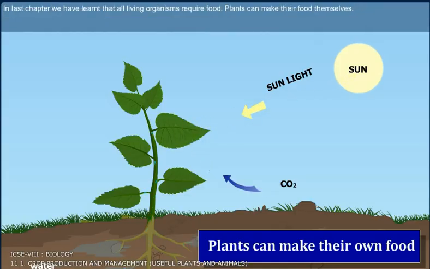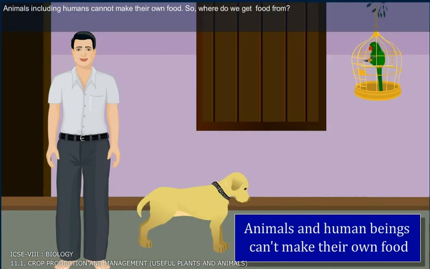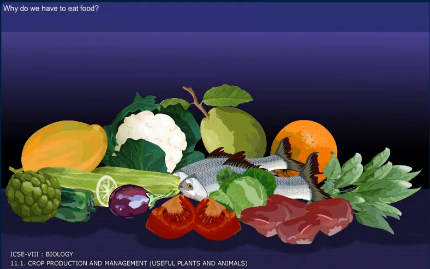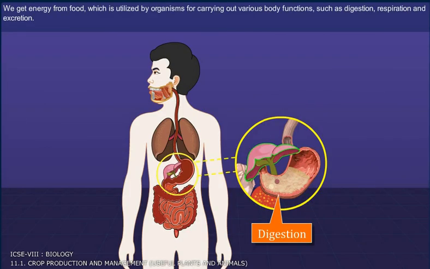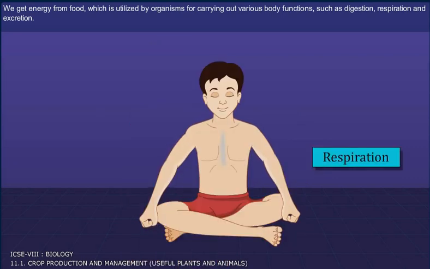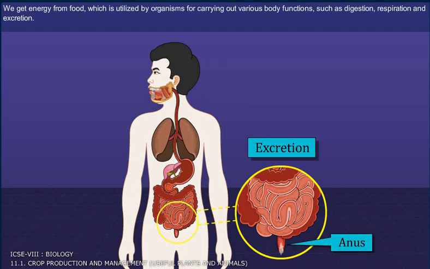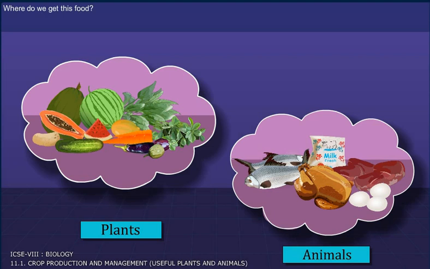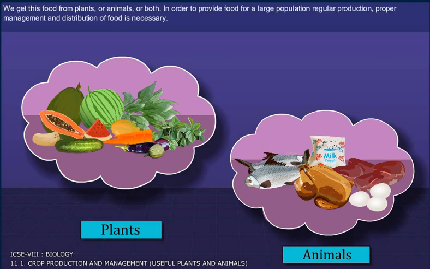In the last chapter, we learned that all living organisms require food. Plants can make their food themselves. Animals, including humans, cannot make their own food. So where do we get food from? Why do we have to eat food? We get energy from food, which is utilized by organisms for carrying out various body functions such as digestion, respiration, and excretion. Where do we get this food? We get this food from plants or animals or both.